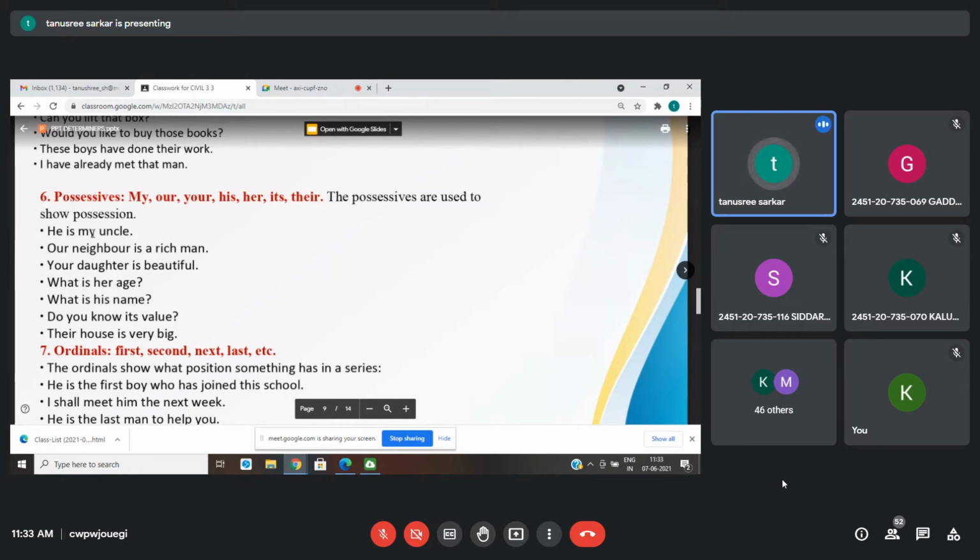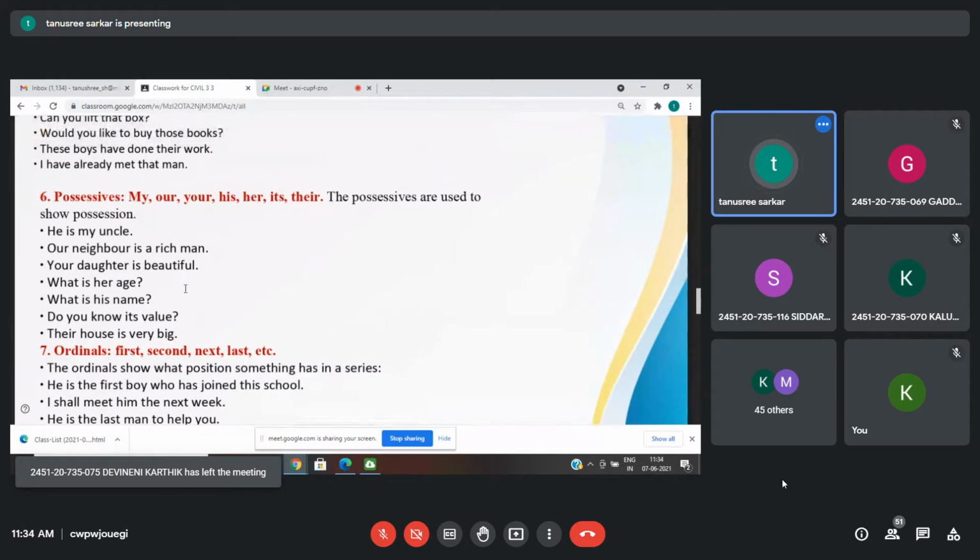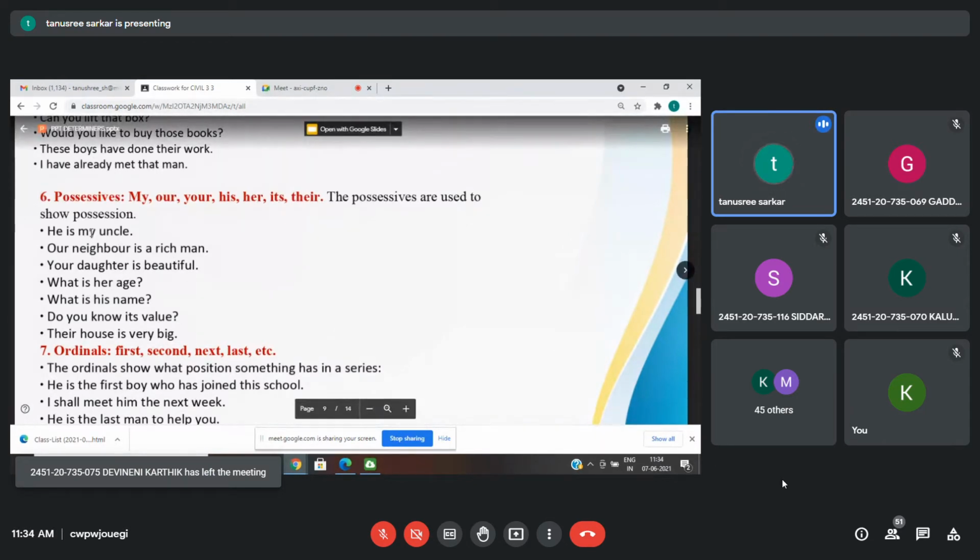You can also use "he is your uncle," "he is her uncle." That's why I said now onwards there should not be any confusion. Okay, but you need to read the sentence. These are simple sentences, but you might get a sentence where maybe you have to use only "my" or "her," then only it will be sensible. So these are very simple things.